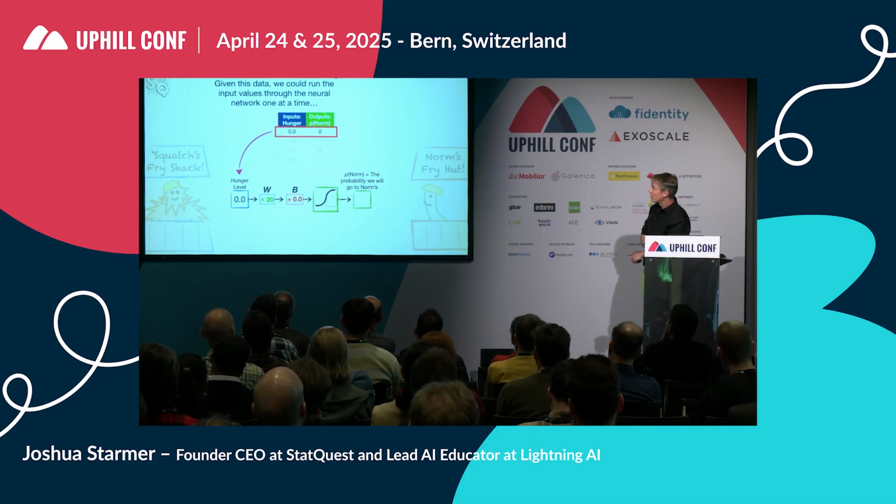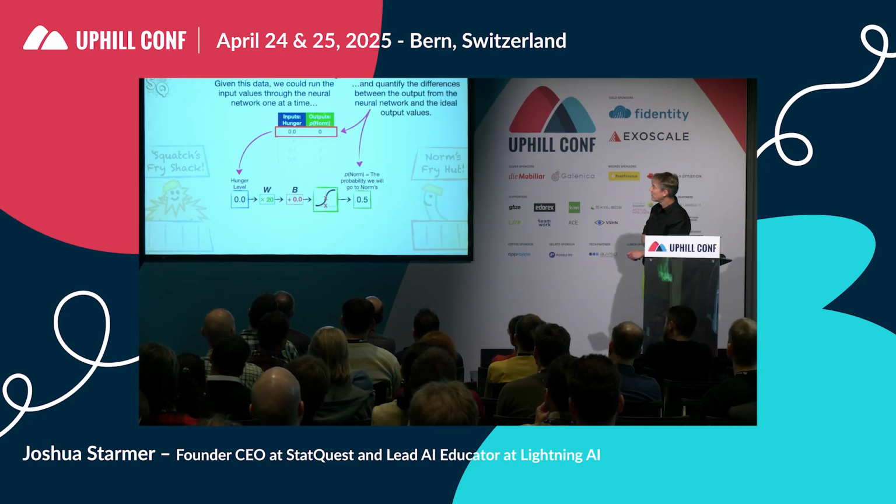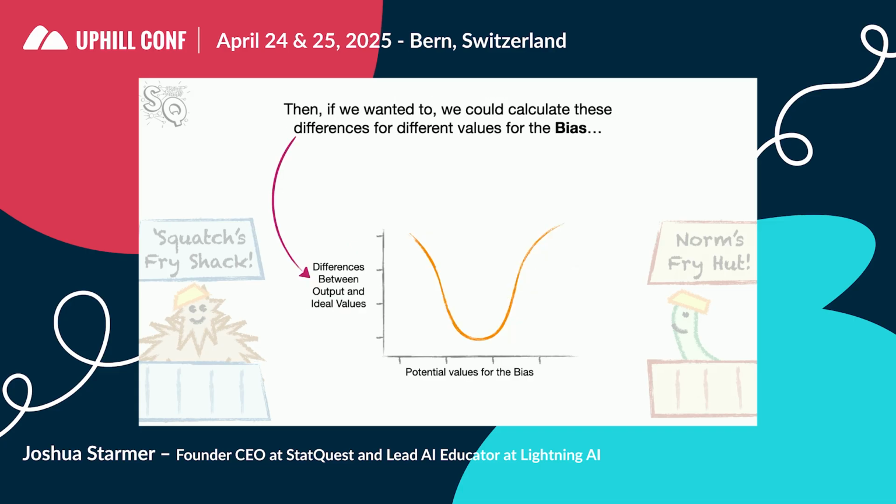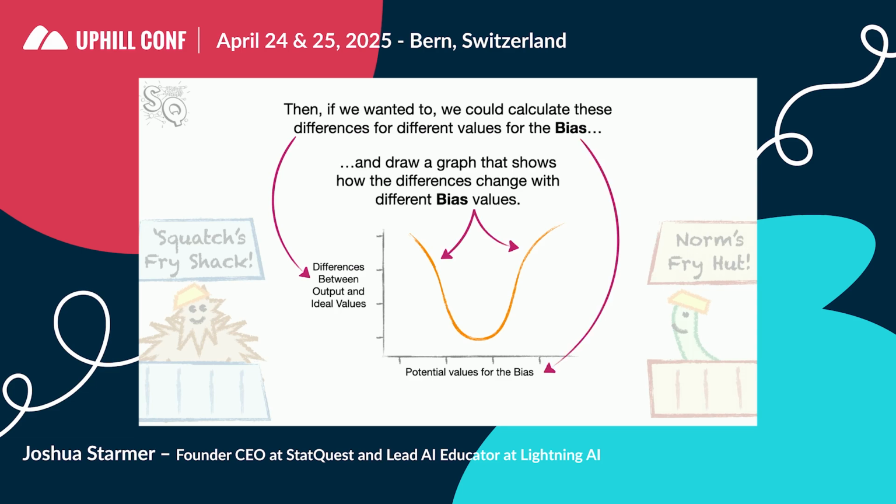Given this data, we could run the input values through the neural network one at a time and quantify the differences between the output from the neural network and the ideal values. Then, if we wanted to, we could calculate the differences for different values for the bias and draw a graph that shows how the differences change with different bias values.